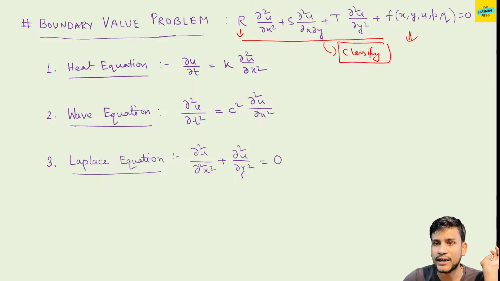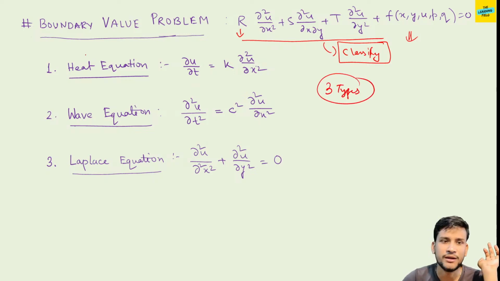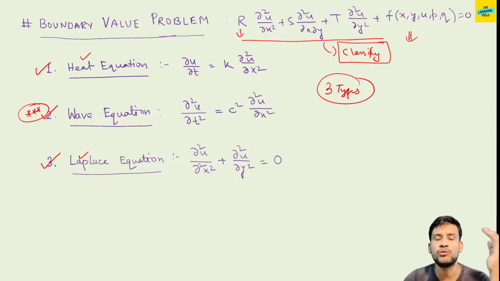But the boundary value problem is different from that. There are mainly 3 types of boundary value problem. The first one is the heat equation, the second one is the wave equation, and the third one is the Laplace equation. In this lecture we will cover the wave equation. We will make two separate lectures on the heat equation and the Laplace equation, one masterclass for each.